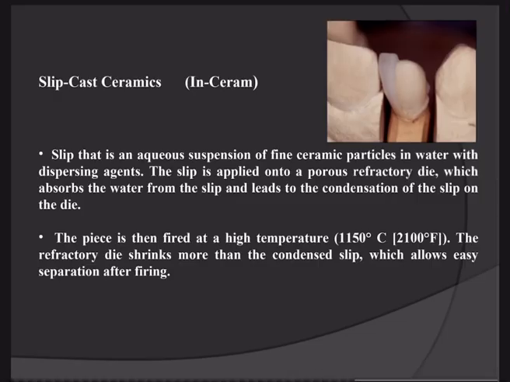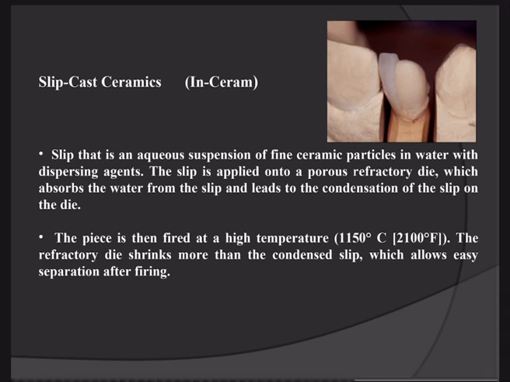Now comes the second system, which is called slip cast ceramic. It is also called InCeram. Slip is an aqueous suspension of fine ceramic particles in water with a dispersing agent. The slip is applied onto a porous refractory die, which absorbs water from the slip and leads to condensation of the slip on the die. The piece is then fired, and at high temperature, the refractory die shrinks more than the condensed slip, which allows easy separation after firing.